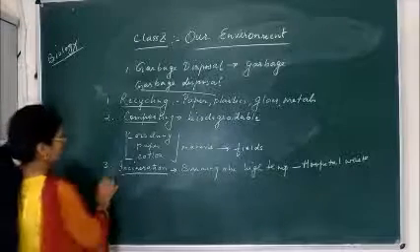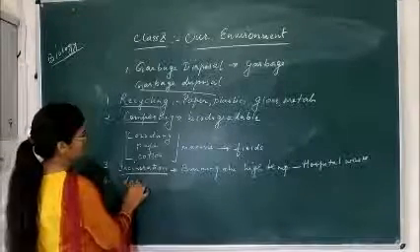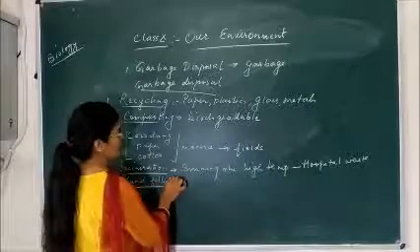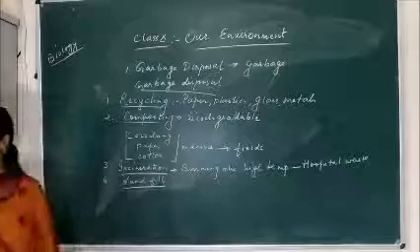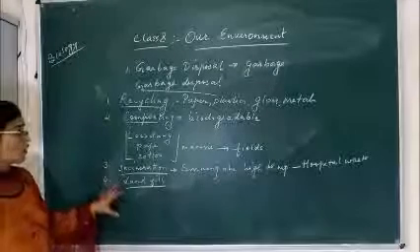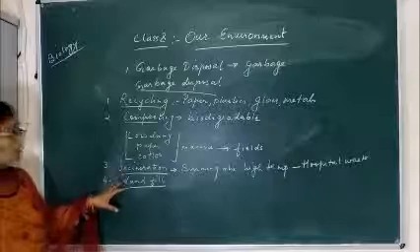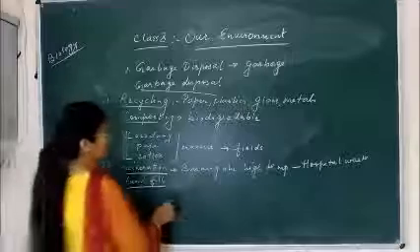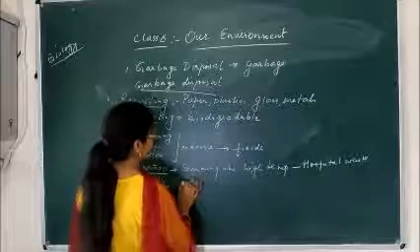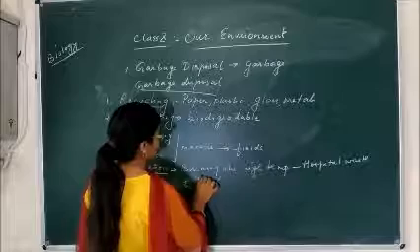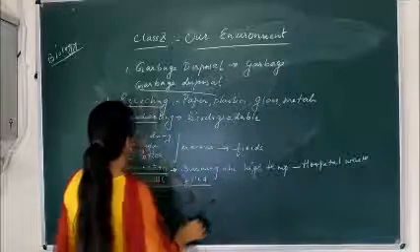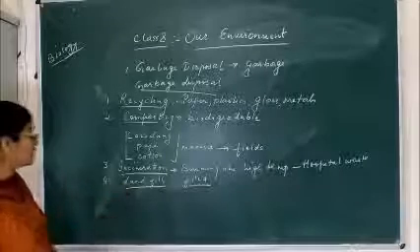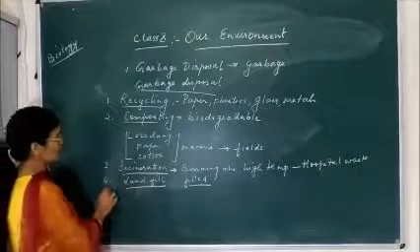Next process of garbage disposal is landfill. Landfill means there are some areas where the land is not proper, so all the waste which comes from the cities is dumped into that land and it can be filled. Means the level can be maintained on the land, and that process is called landfill. So by this method we can also dispose of the garbage.